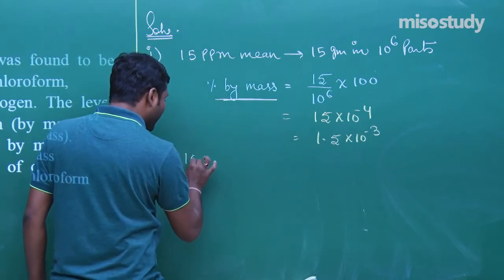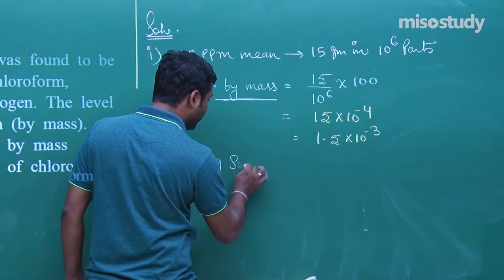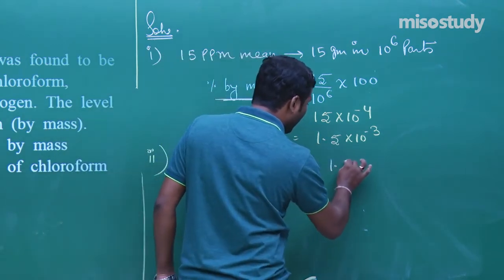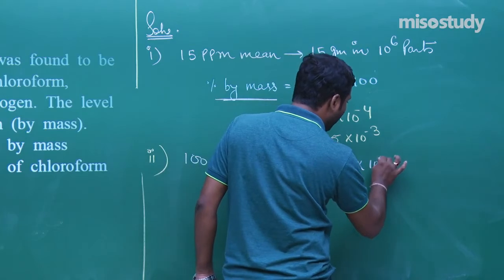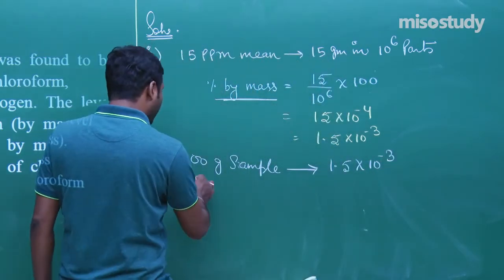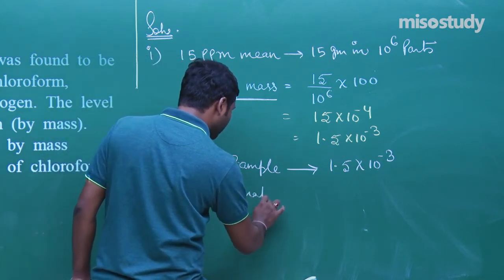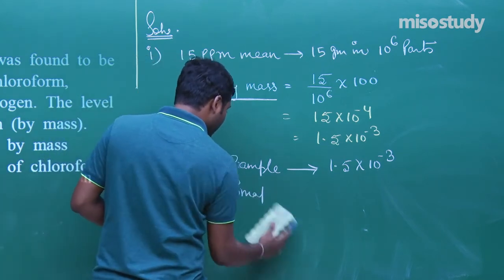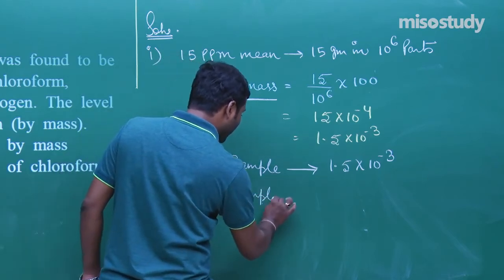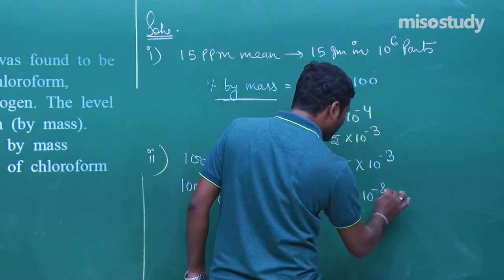A 100 gram sample, listen carefully, contains 1.5 into 10 to the power minus 3 gram. Clear? So a 1000 gram sample will contain 1.5 into 10 to the power minus 2 gram.